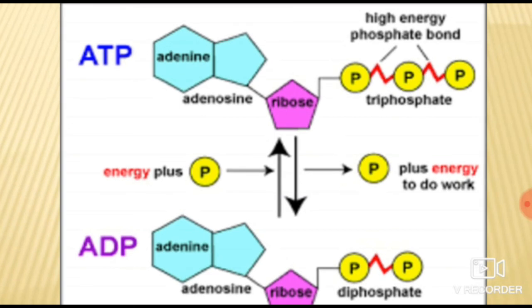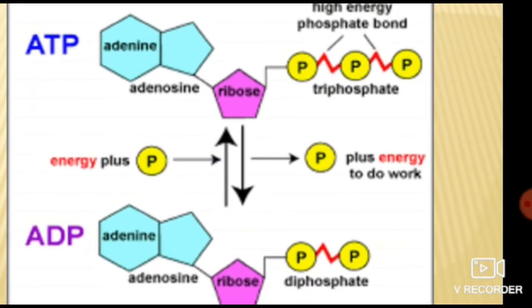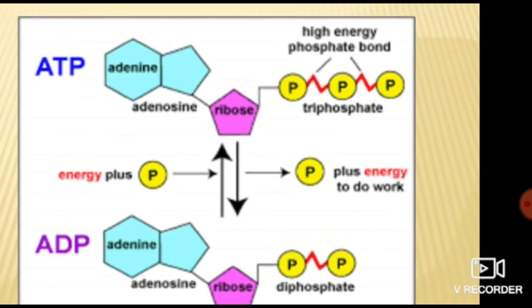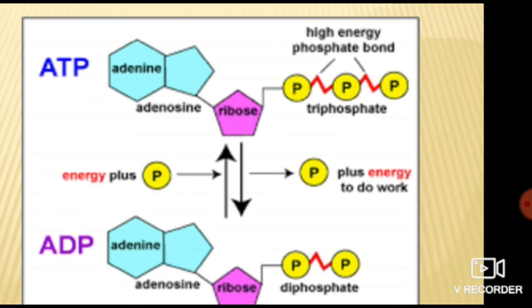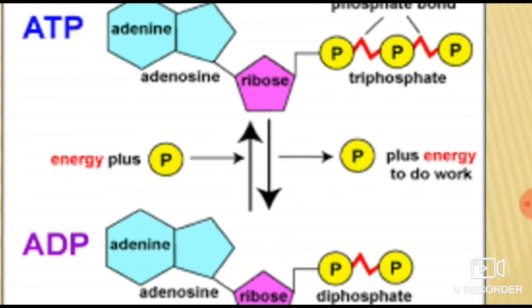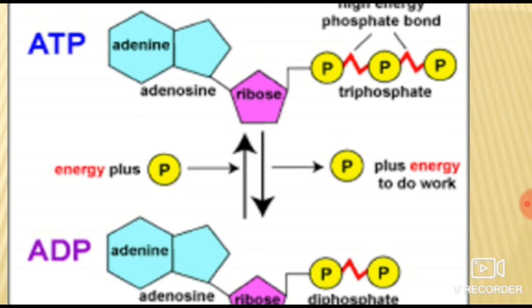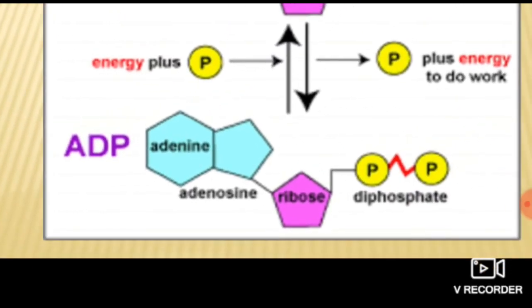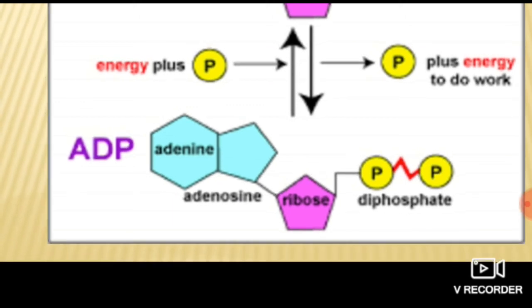See, adenine nucleotide is present, ribose sugar is present, and 3 phosphate groups are present. On hydrolysis, that means in the presence of water, it undergoes breakdown. One phosphate group is removed in the form of inorganic phosphate, and then at last it produces ADP. ADP is adenosine diphosphate. ATP is adenosine triphosphate, with 3 phosphate groups, while in ADP, adenosine diphosphate, 2 phosphate groups are there. Then again it undergoes breakdown and produces AMP, that is adenosine monophosphate.